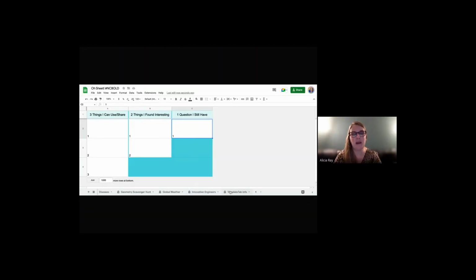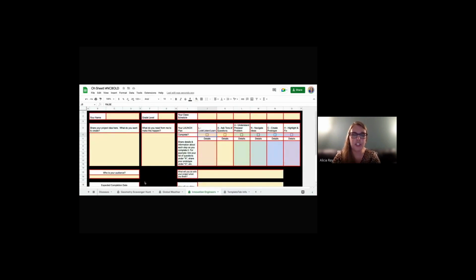All right, welcome back. So the last thing that I have to share with you today is an amazing add-on for Google Sheets that's called Template Tab. If you'll remember, I actually talked about innovation engineers and how I created a tab or a sheet along the bottom for every student that was in my AIG classes. Well, I don't have the time to go in and put 45 names along the bottom, right? None of us have that kind of time. I like to work smarter, not harder.